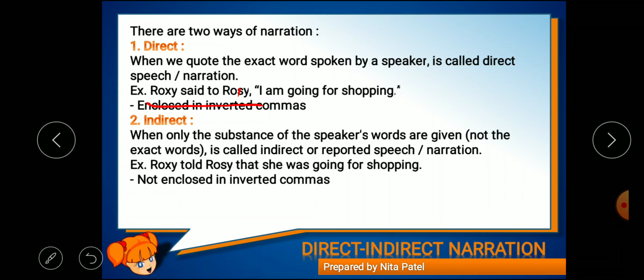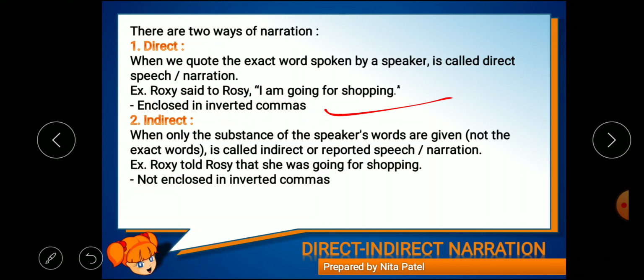Direct narrations are always enclosed in inverted commas. Without inverted commas, there won't be any direct speech. So it is compulsory for direct narration.